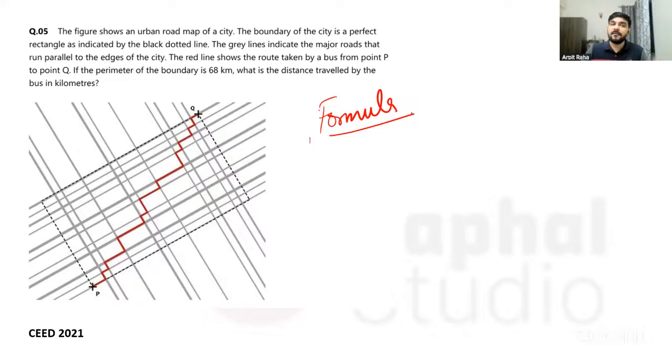So what can be the criteria why they are giving this question? Because there is an image involved, I have been saying this for so long: whenever you see an image in the question, you have to be very careful about the observation part of it. Now look at this. Suppose, for example, this is a horizontal line, this is a horizontal line, this is a horizontal line. Now suppose we press all these horizontal lines to the bottom. So this line will come here, this will come here, this will come here. Now can you see what they have just done?